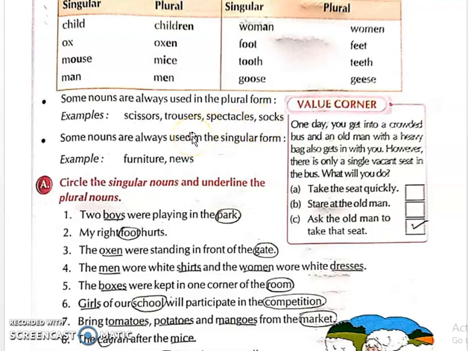You can't say one scissor because it has two hands. Some nouns are always used in a singular form, for example, furniture and news. Furniture and news are always used in a singular form. Now, students, here is a value corner. Let's once go through it.